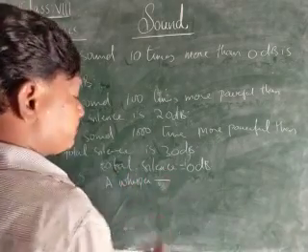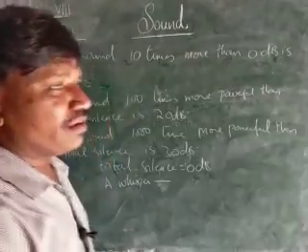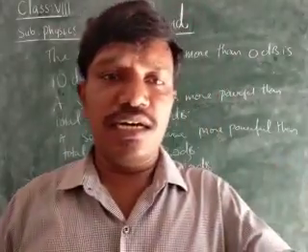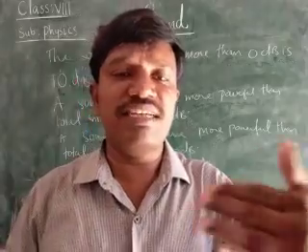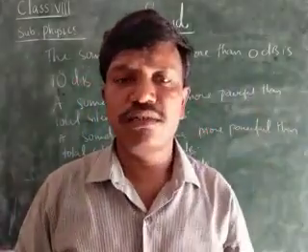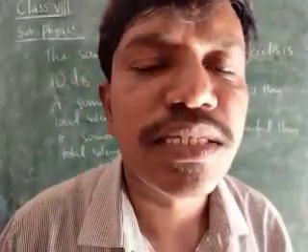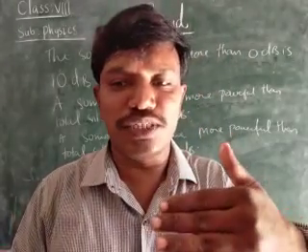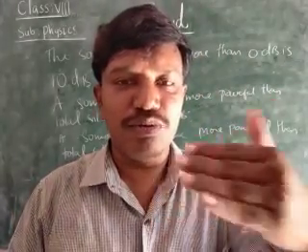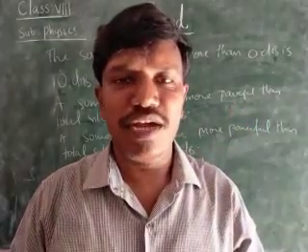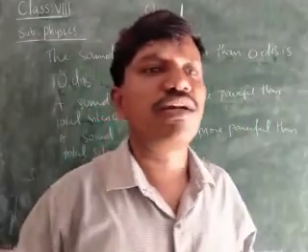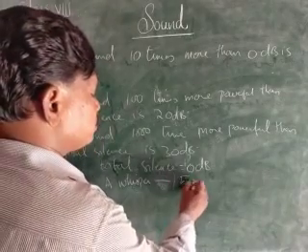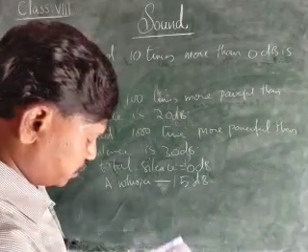Whisper means normally a very small sound which we speak in the ears. Normally whatever sound is produced very near to the ears is called a whisper, children. Whisper is 15 decibels.